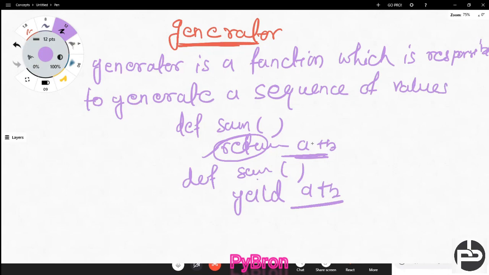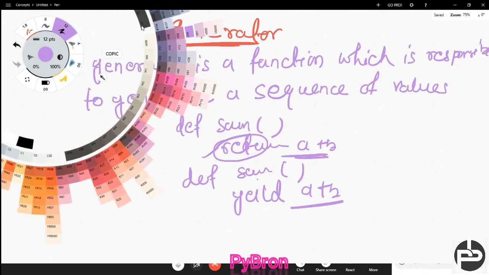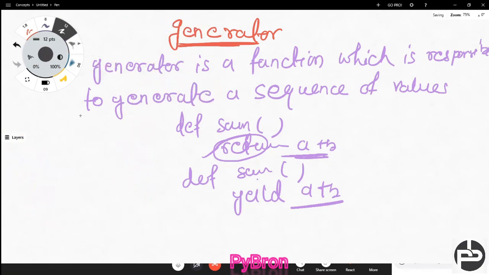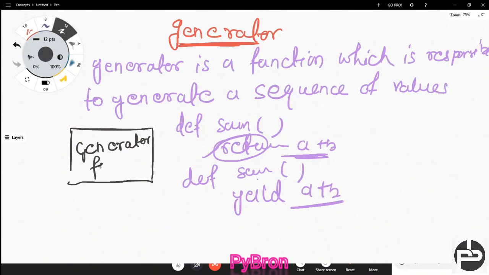So now let's see how to use this generator. Okay, so what is the generator? See, try to understand this concept. Next, I'll make another diagram here. Just try to understand. So this is our generator function. Generator function means a sequence of values. It will return a sequence of values, right?